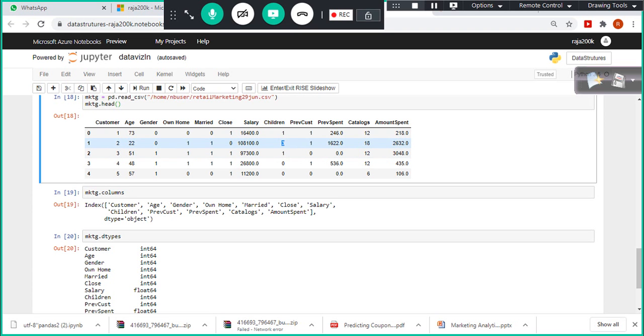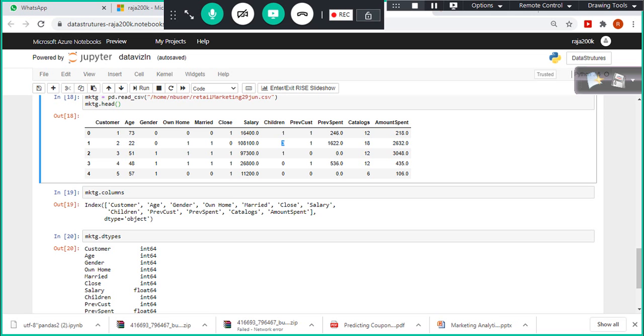So salary and number of children might influence the amount spent, but still, by scratching the surface of this data, we cannot generalize everything. When we look at the data holistically, then we will get a concrete idea about the driving factors behind spending more money. The whole objective here is that this is marketing data, historical data, or current and past data. With this, we are trying to understand the potential customer segment: which segment of the customers is more likely to spend in my shop?